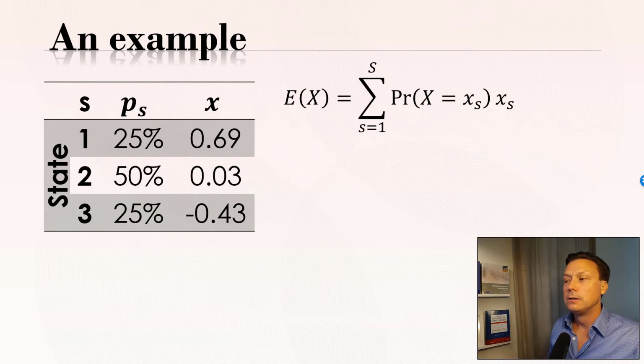So this random variable can represent a portfolio. So this is just the return over an annual basis. So each year we know there are three possible outcomes in the world. We either have a good period, which is gonna happen 25% of the time, and then we know that this portfolio gonna return 69%. We might also have a regular year, which is gonna happen 50% of the time. If that's the case, our portfolio X gonna return 3%. And finally, 1/4 of the time, we're gonna have some kind of recession and we're gonna lose 43% of our wealth.